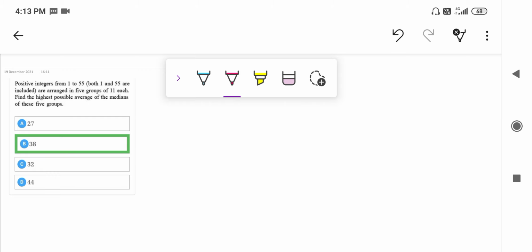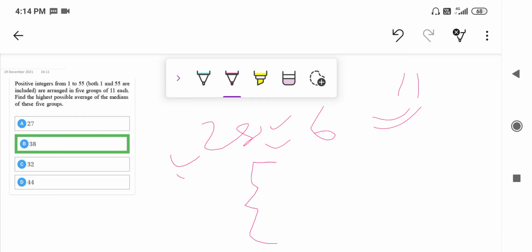For example, if we say that 28 is the median of the 11 observations, it means that it is the 6th number, it has the 6th position when all the observations are written in ascending order. So there must be another 5 members greater than 28 in that particular group.